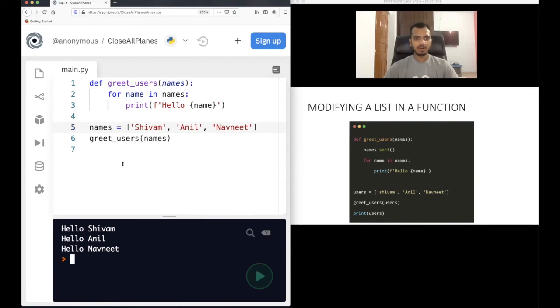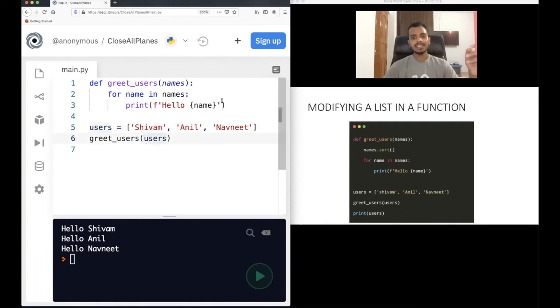So, the same output. You can also change this name. It's not compulsory that the name of the parameter and the name of the argument should be the same. This will also work. Same thing, but in this way also you can do it: you can define the list separately and then pass the list to this function.